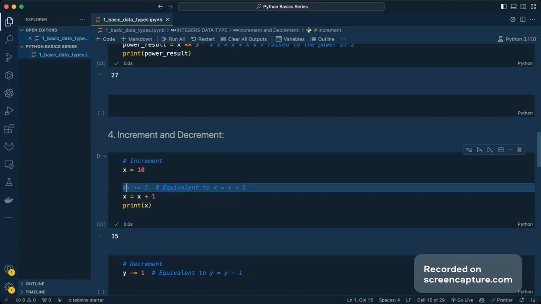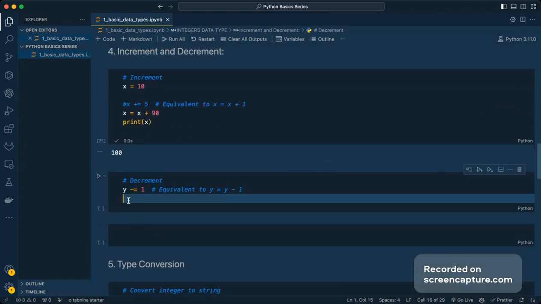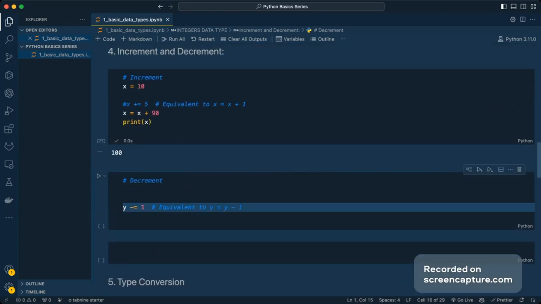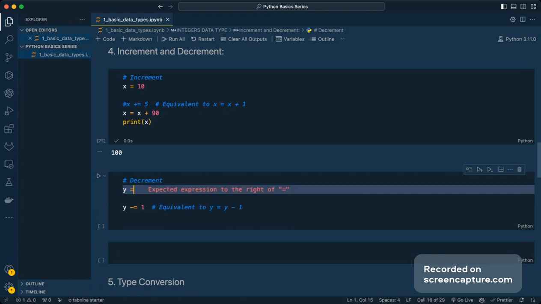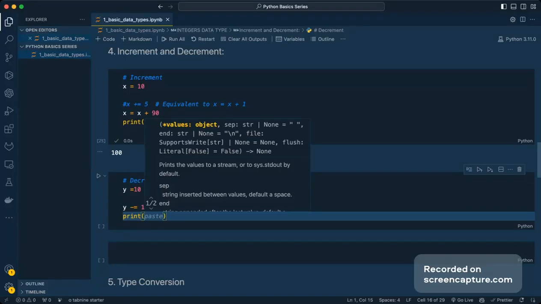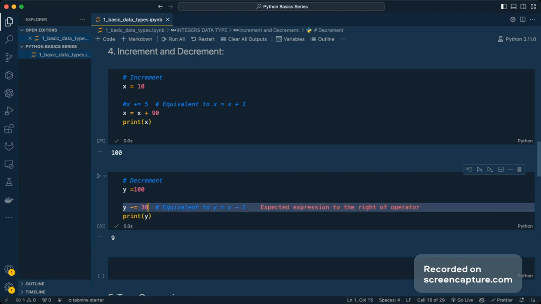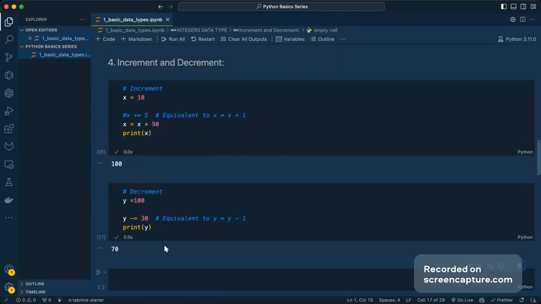Okay, if I try to give this one, you can see I got that. If I give 90, I have to get the 100 over here. The same goes here as well. If I initialize the value of y as 10, and if I try to reduce it by 1, I would get the value as 9. If I initialize the value as 100, and if I reduce it by, let's say, 30, it's 70. I hope this is again a very, very common operation that is going to be used in a lot of our Python programs.